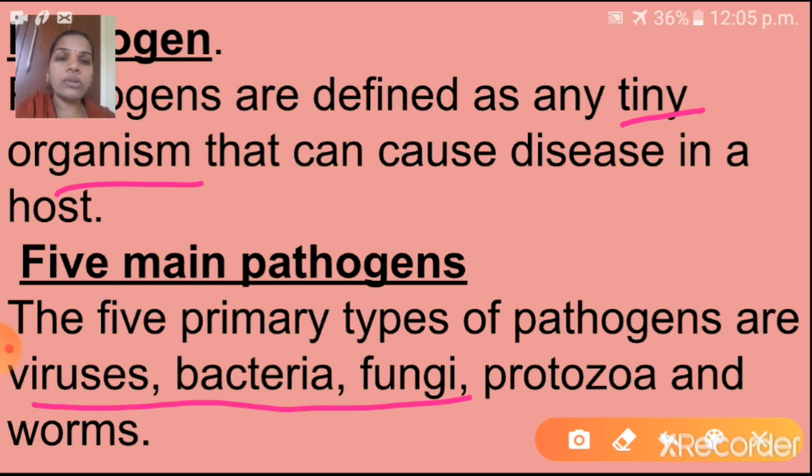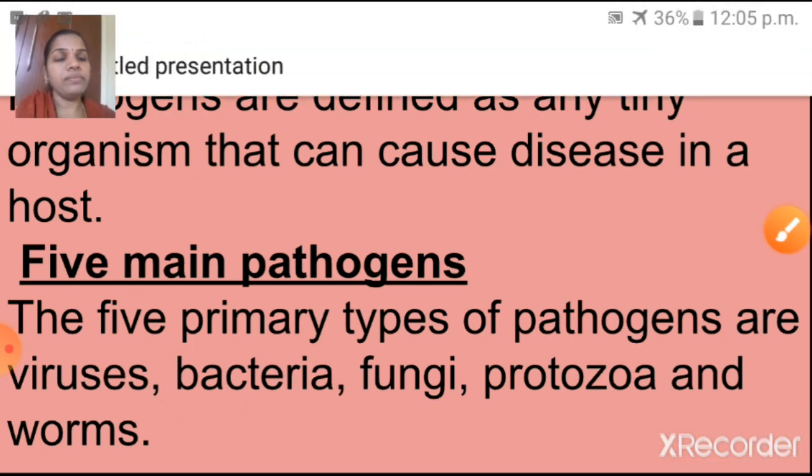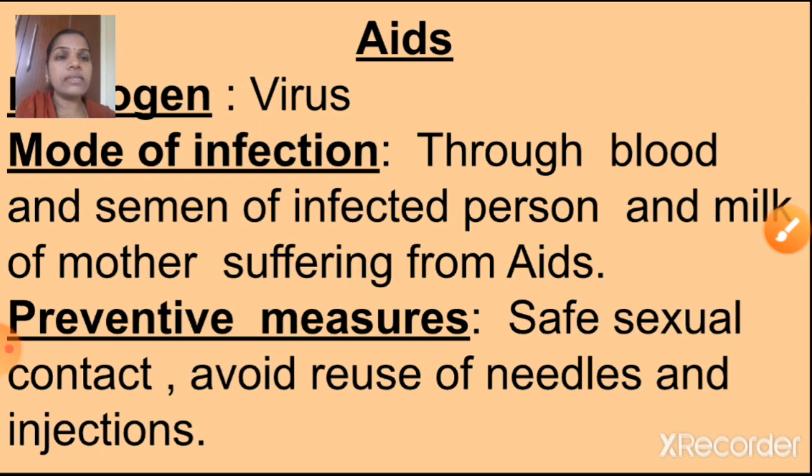So children, can you say now what is meant by pathogen? Pathogens are tiny organisms, microorganisms, that can cause disease in a host. And next, what did we study? The 5 primary types of pathogens: viruses, bacteria, fungi, protozoa and worms. Understood children? Shall I go to next? So first disease is AIDS.